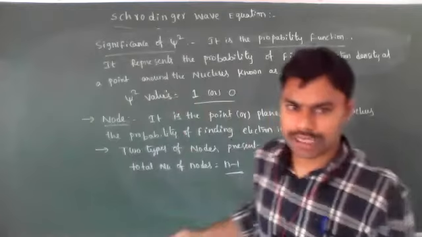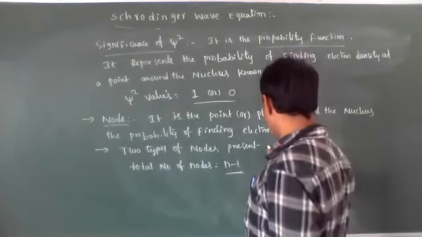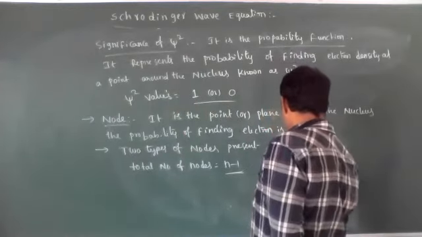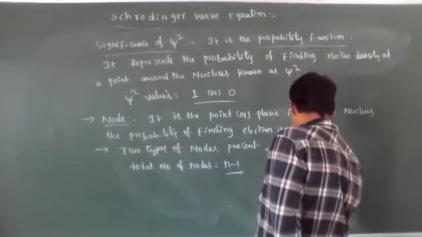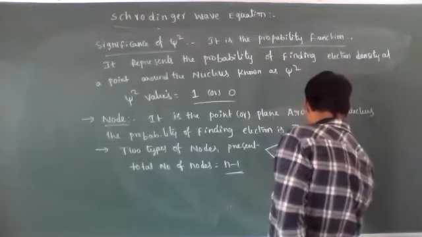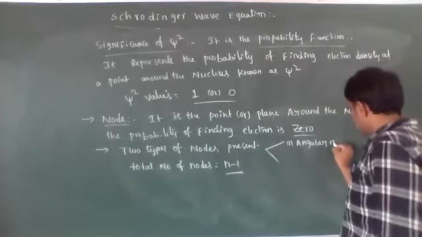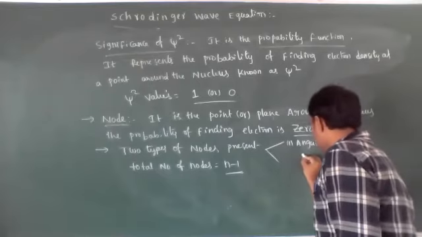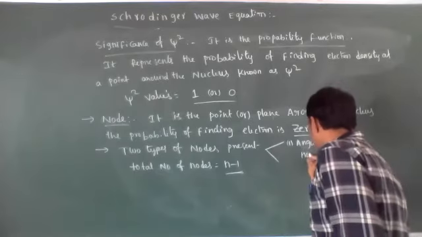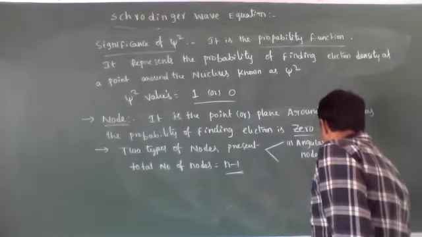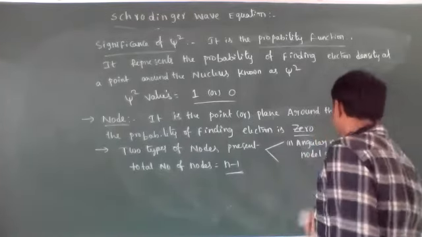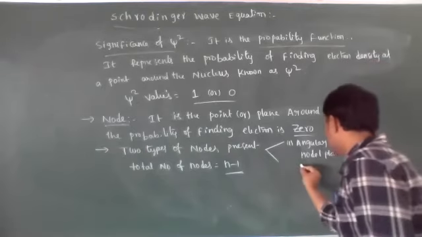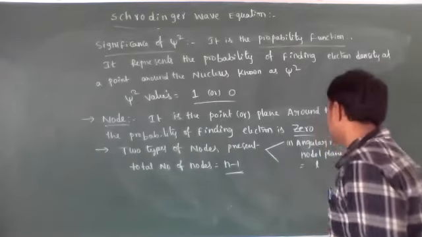N minus 1 nodes are present. Two types of nodes are present. One is angular nodes, also called angular planes or nodal planes. The number of nodal planes or angular nodes is equal to L.